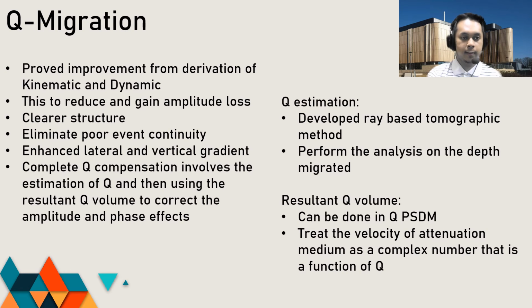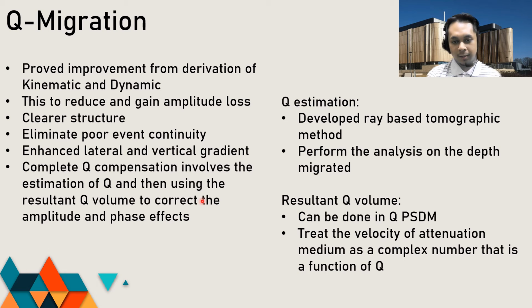The next one is the Q-migration technique, which is proposed for gas cloud. Q-migration proves improvement from derivation of kinematic and dynamic, and this is to reduce and regain amplitude loss, to have a clearer structure, and to eliminate poor event continuity. Q-migration enhances lateral and vertical gradient, and to have a complete Q compensation, it involves the estimation of Q and then using the resultant Q volume to correct the amplitude and phase effect.